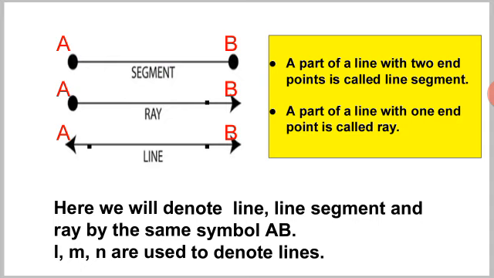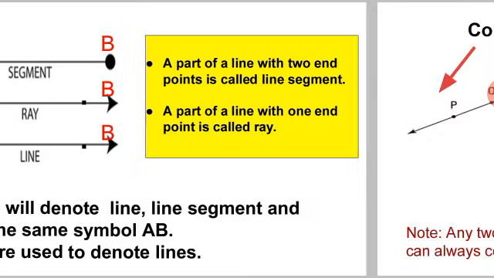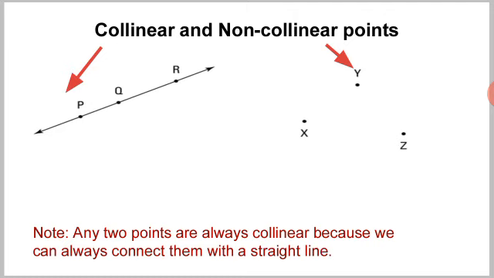Next definition is of a line segment. A part of a line with two endpoints is called a line segment. A part of a line with one endpoint is called a ray. Next is collinear and non-collinear points. If three or more points lie on the same line, then the points are called collinear points.